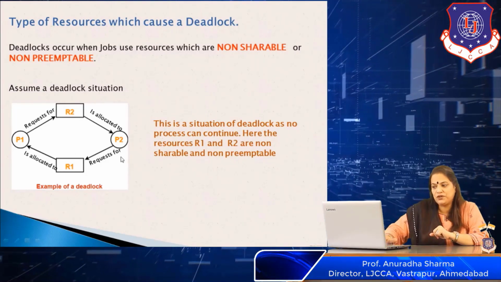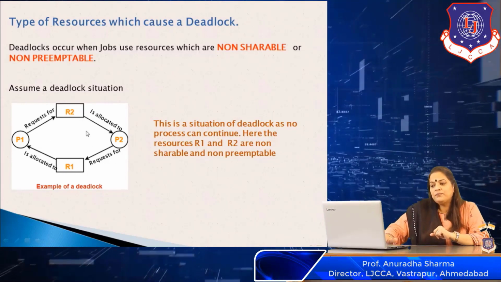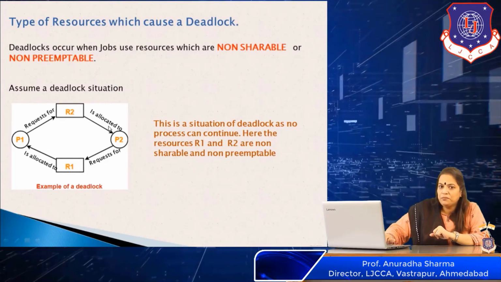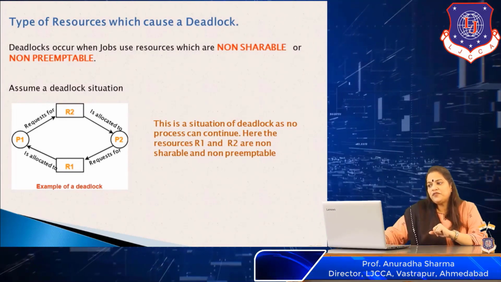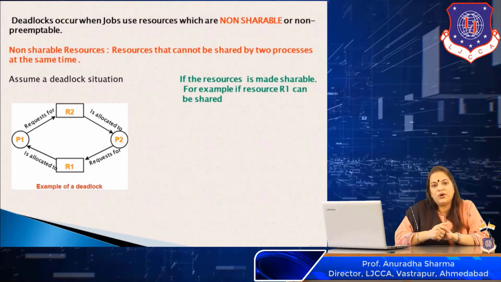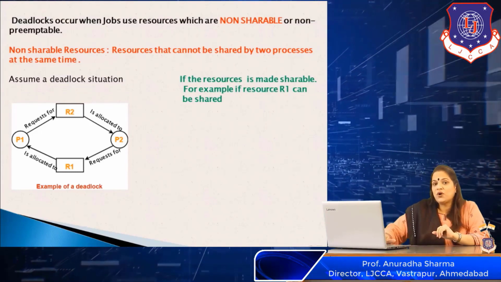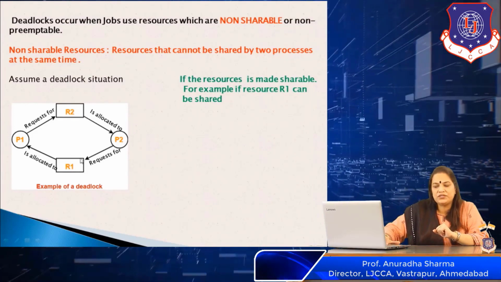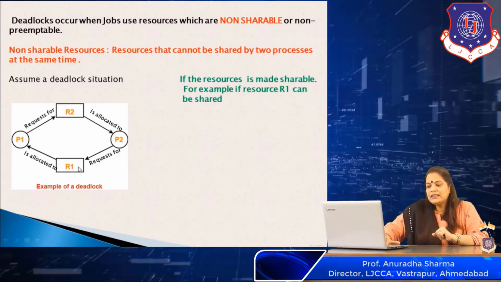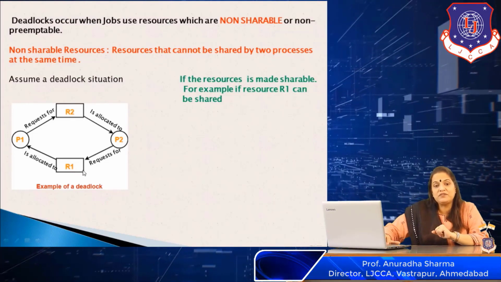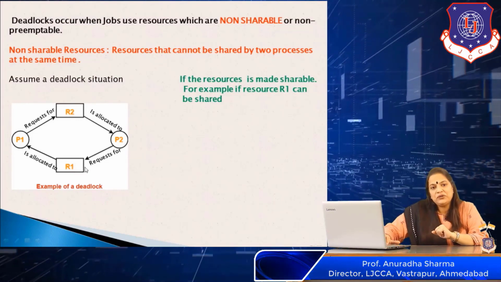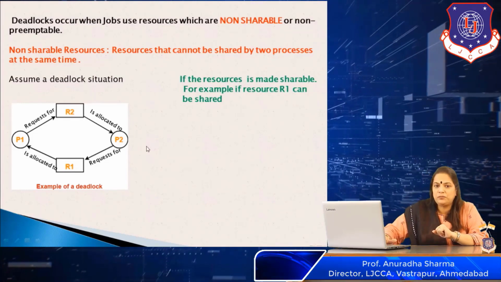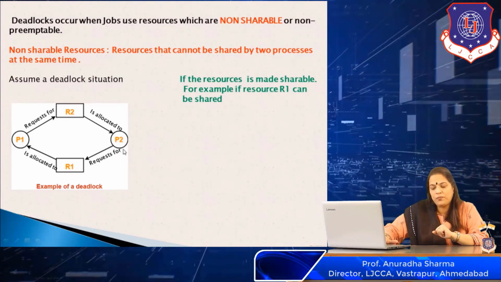We are very much aware by now of the situation of a deadlock. This is a situation of a deadlock, and here both the resources R1 and R2 are non-shareable and non-preemptible. First of all, let us see what a non-shareable resource is, which is causing a deadlock. Over here, if I consider one of the resources, say resource R1, this is a non-shareable resource, which means that at a particular point of time, this resource can only be used by one of the processes, either process P1 or process P2.